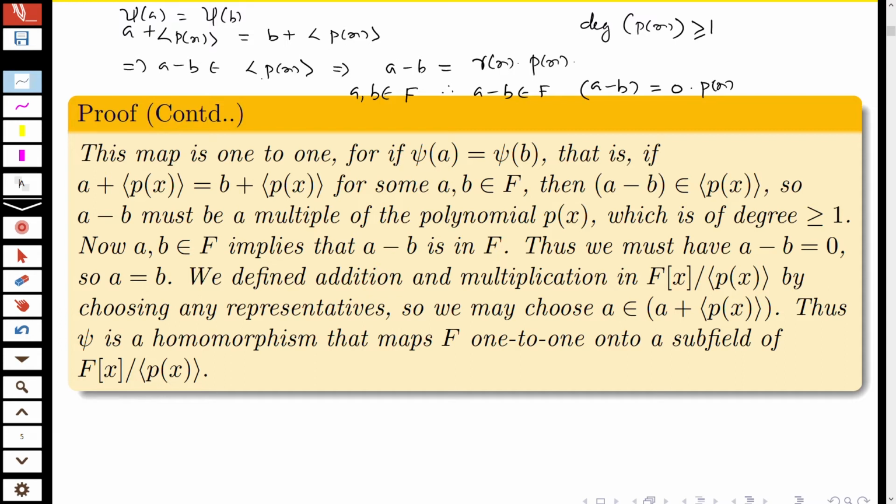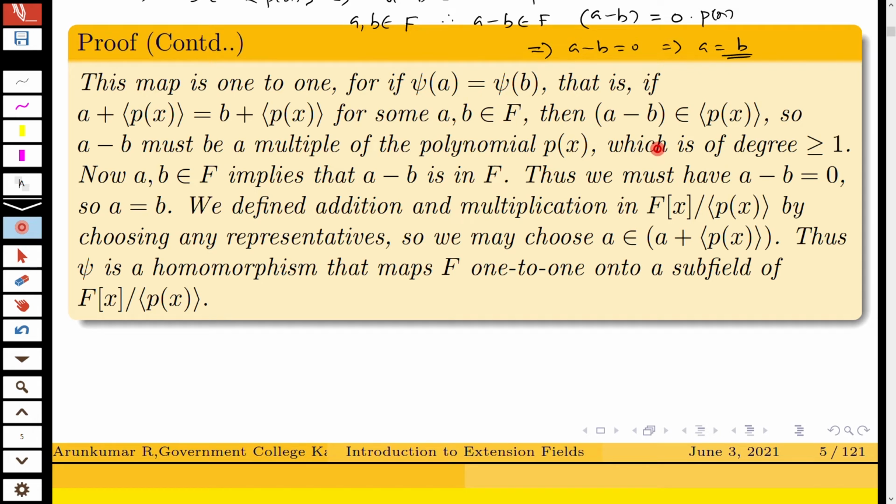So this implies a minus b equal to 0. So this implies a equal to b. Therefore, psi of a equal to psi of b implies a equal to b. So it is 1-1. So we have seen that psi is 1-1. Now we can show that psi is a homomorphism,